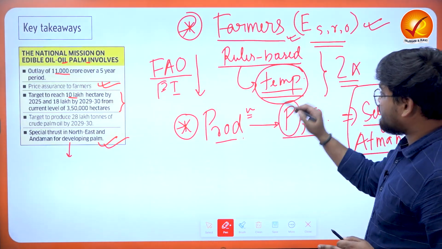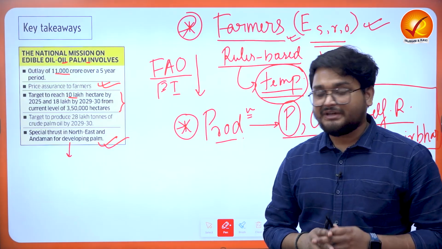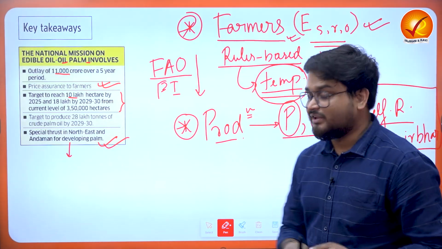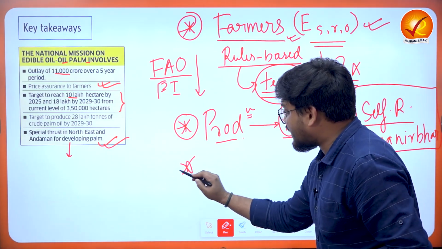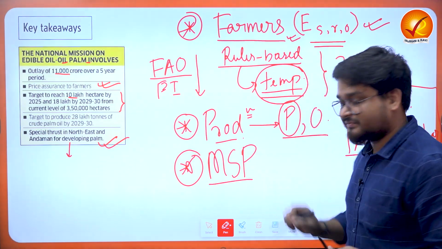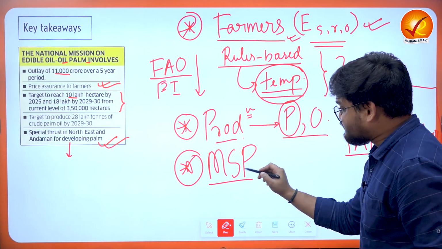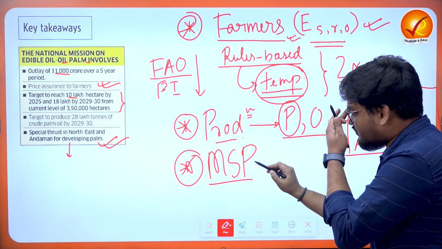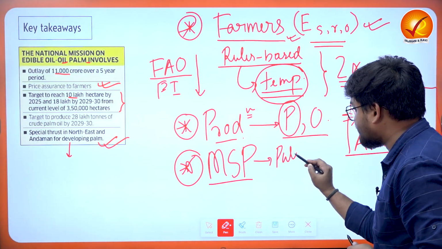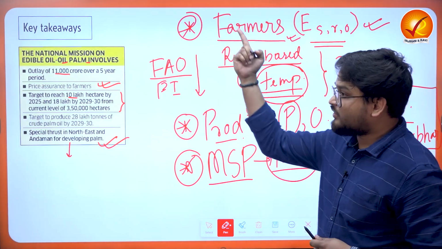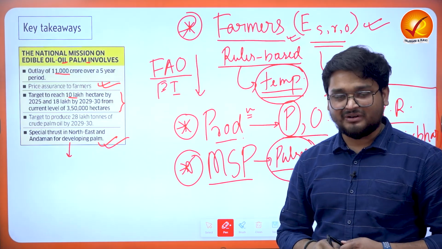And India must do the same, particularly with the pulses. When we come to the issue of the pulses, we find that the government has a policy named the minimum support price. And we know that under minimum support prices, we have 23 various crops. And within them, we also have pulses. On the other hand, we are also dependent on import of pulses from the rest of the world.